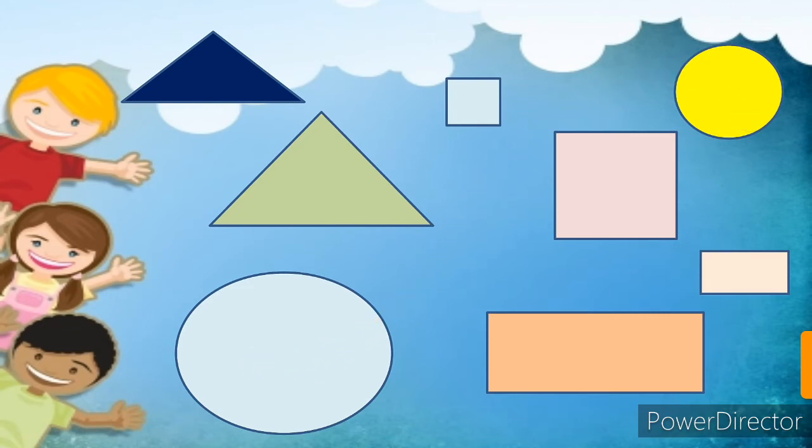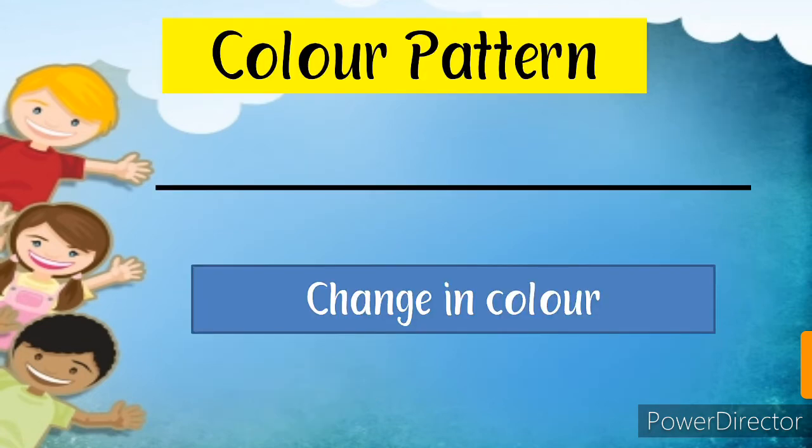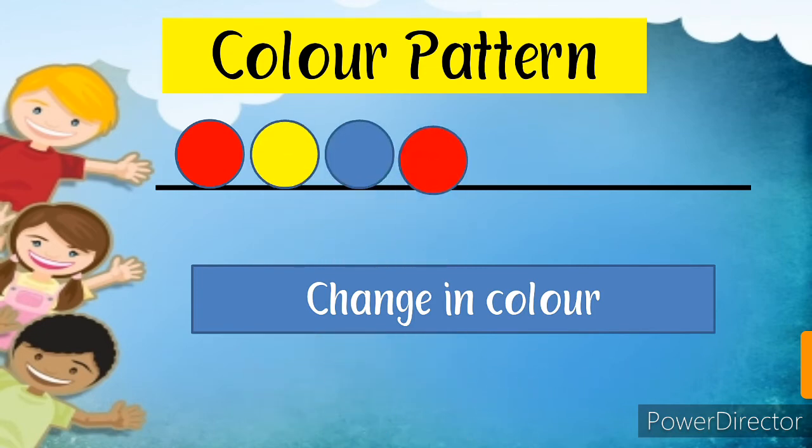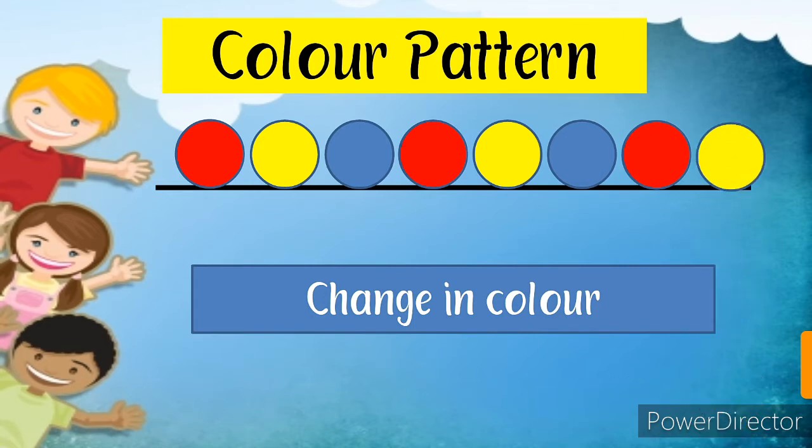So let's play with shapes to make patterns. First I am going to explain the color pattern. In this we have to observe how the color changes. Let's see. Red color circle, yellow color circle, blue color circle, again red color circle, yellow color circle, blue color circle, red color circle and yellow color circle.